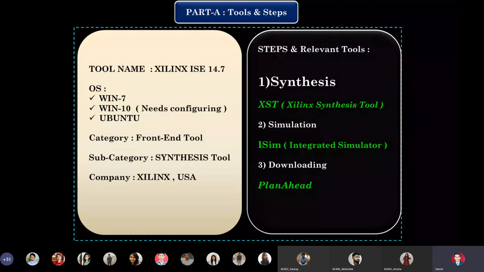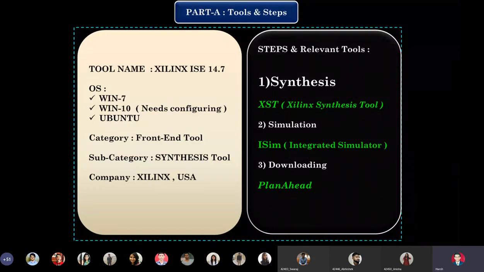And third platform is Ubuntu. So it is also available. When you visit www.xilinx.com and downloads, you will be able to do a search and find the Ubuntu as well as Windows 10 and Windows 7 versions of this tool. Category, it's a front-end tool. Subcategory, synthesis tool, made by a company called Xilinx USA, which was founded in 1984.